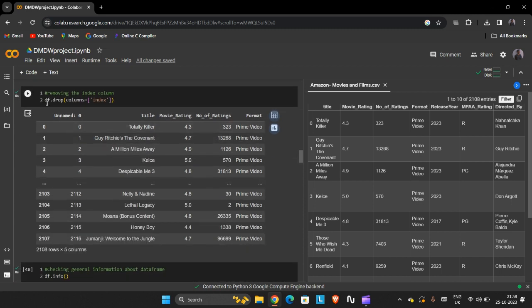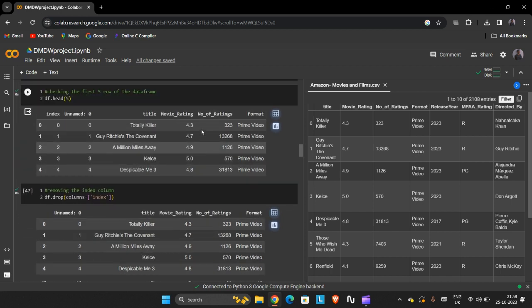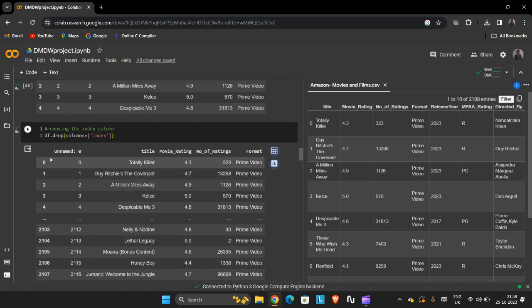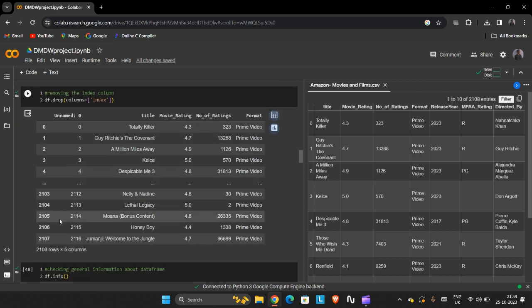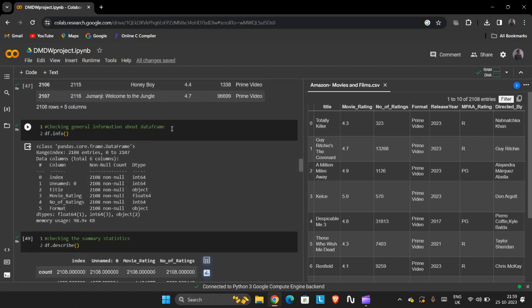And the next thing is drop columns index. This line drops the index column from the data frame. That means this index column, which is present above in this code, will not be present in the below one. So this index will be removed.